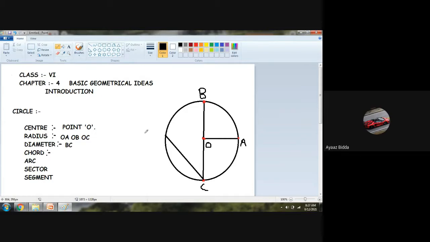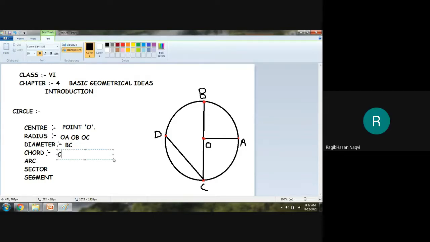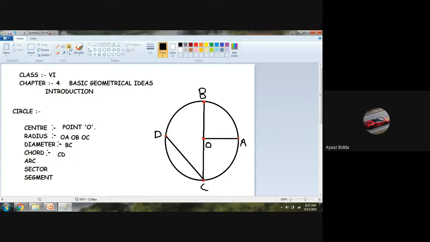If I give this point the name D, this point is our D. So can I say CD is a chord of the circle? Yes, line CD is the chord of the circle.